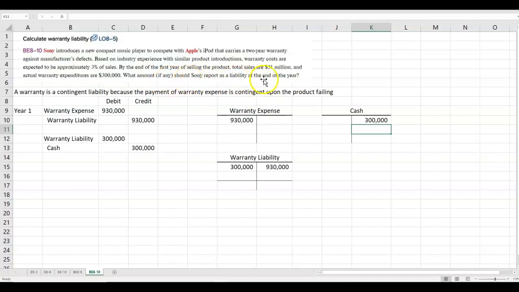So what do they report on their balance sheet as liability at the end of the year? The balance in the warranty liability account. So $930,000 minus the actual warranties of $300,000. So they expect another $630,000 in warranty cash to be paid out for warranties by the end of the second year. And every time they sell this product, they're going to book a warranty expense. So again, warranties are a contingent liability. And you can look at the rules for contingent liabilities in your textbook.